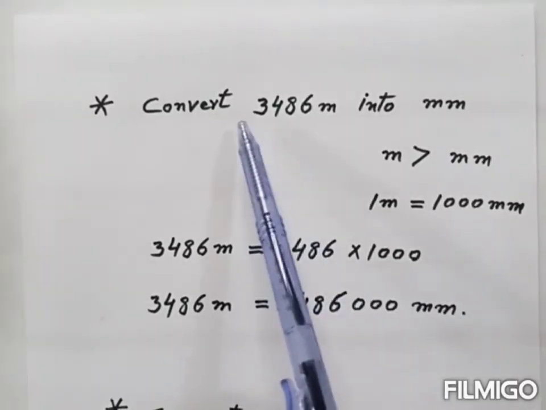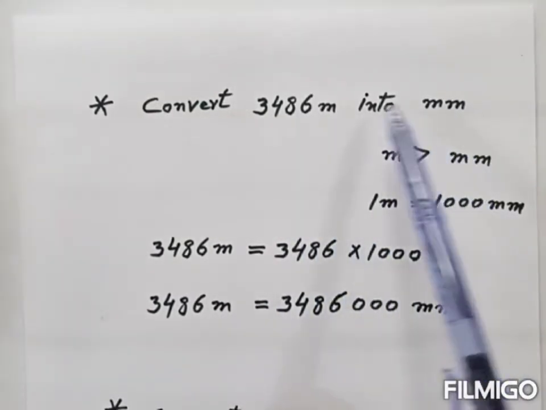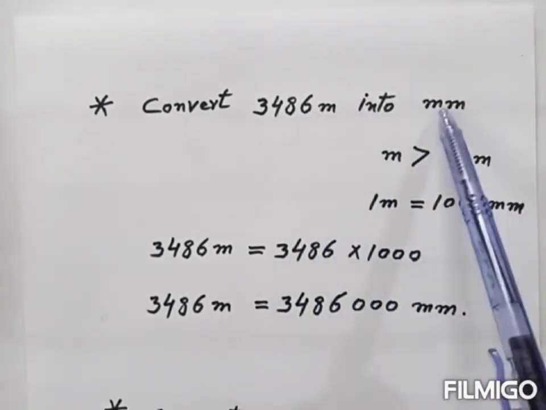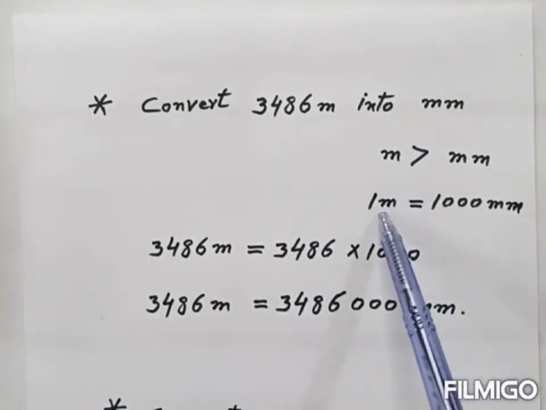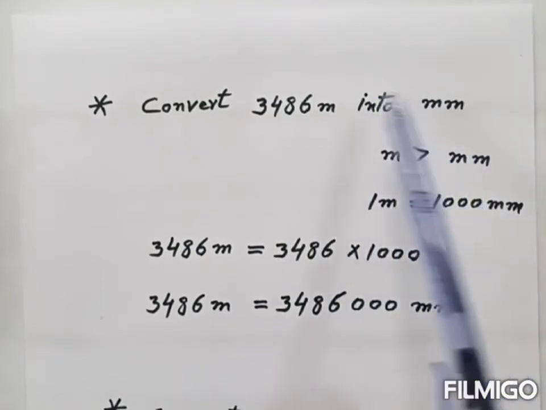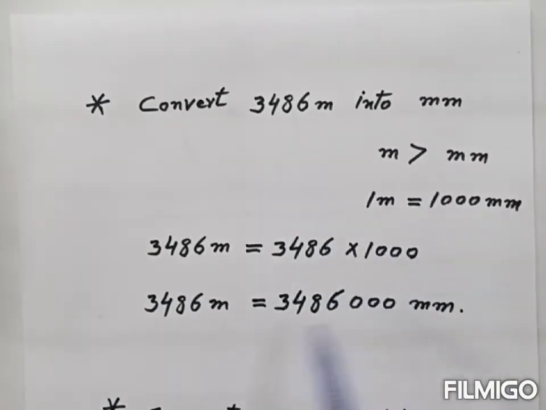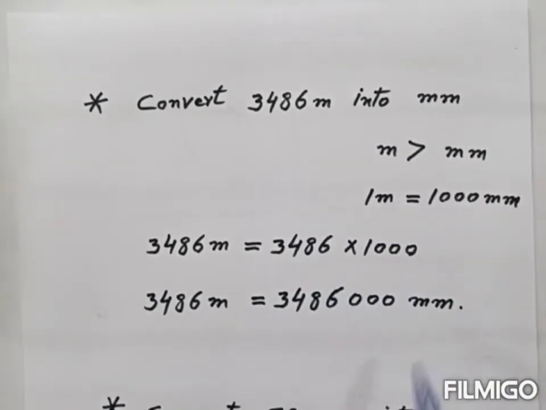So here we convert this much meter into this much millimeter. So we convert big unit into small unit. So 1 meter is equal to 1000 millimeter. When we convert big unit into small unit, then we multiply this number with 1000. And when we multiply this with 1000, then we get this. So this much meter is equal to this much millimeter.